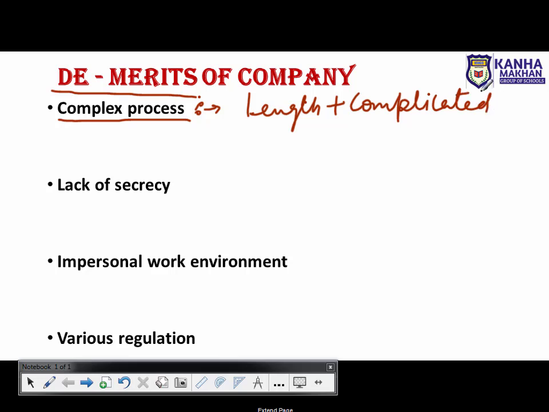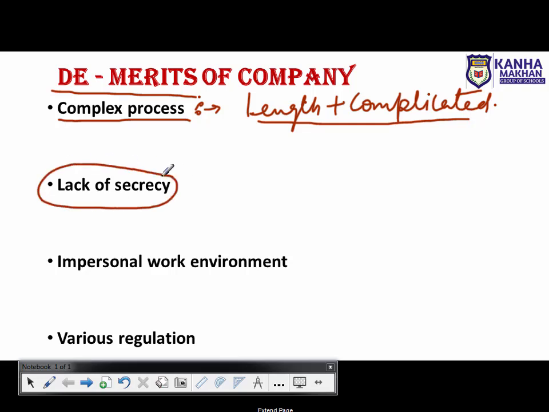Why is it so? Because generally the company undergoing these formalities has to meet a number of steps. कई सारे steps हमें follow करने पड़ते हैं जिसकी वजह से हमें कई बार complications का भी सामना करना पड़ता है. Next one is lack of secrecy.